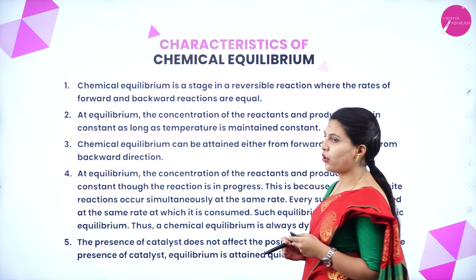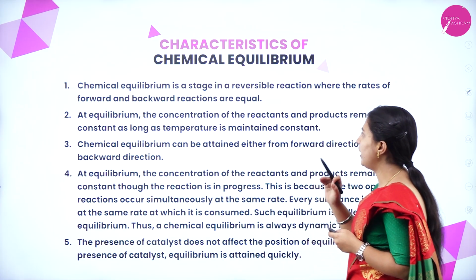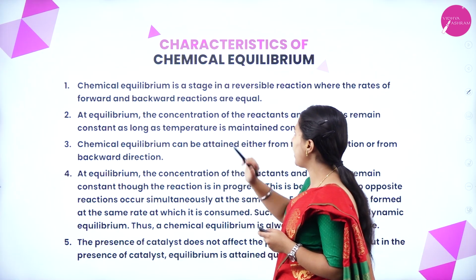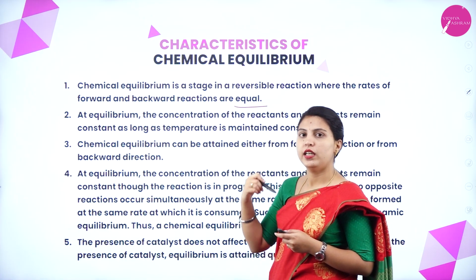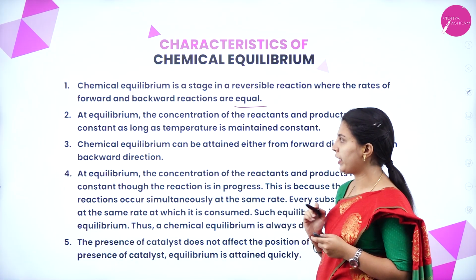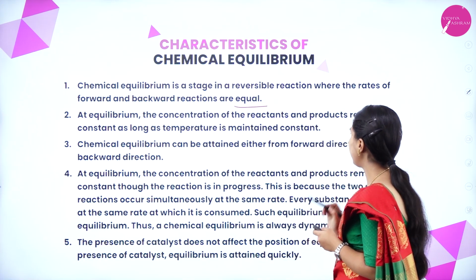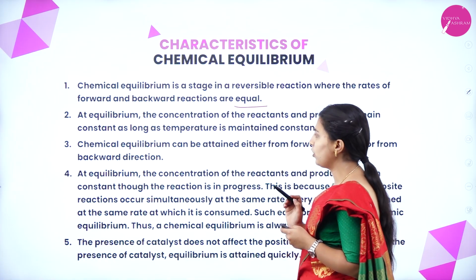Next, characteristics of chemical equilibrium. Chemical equilibrium is a stage in a reversible reaction where the rates of forward and backward reaction are equal. Here we have understood that the rate of forward reaction and the rate of backward reaction should be equal to attain equilibrium. At equilibrium, the concentrations of the reactants and products remain constant as long as temperature is maintained constant.